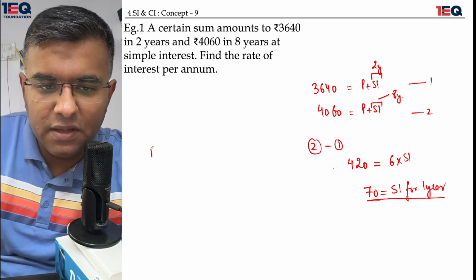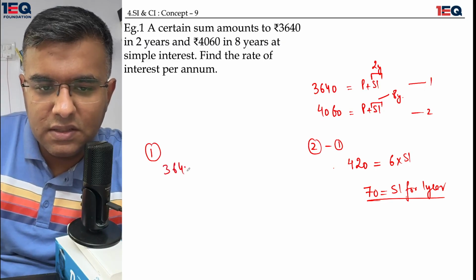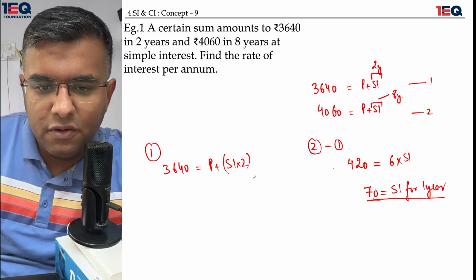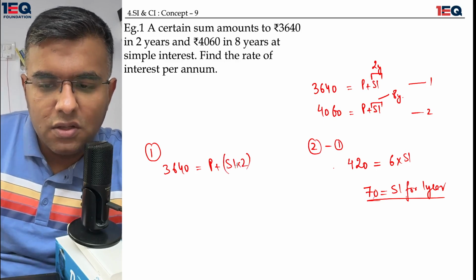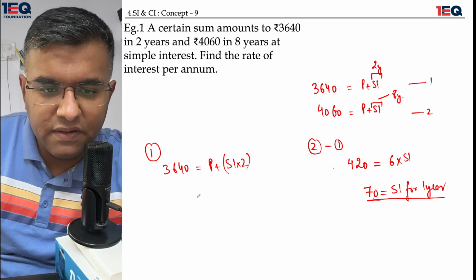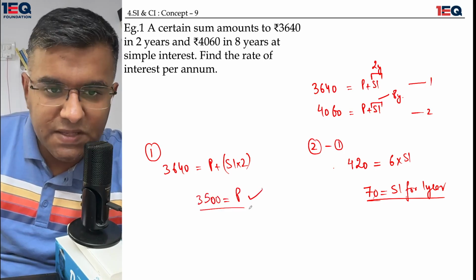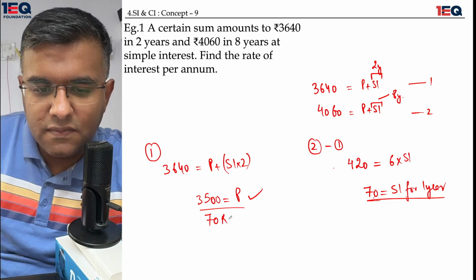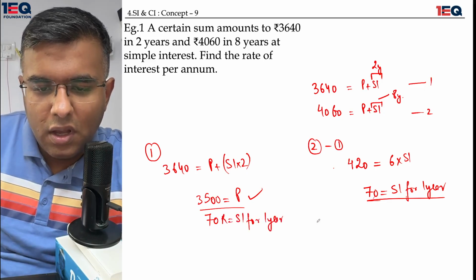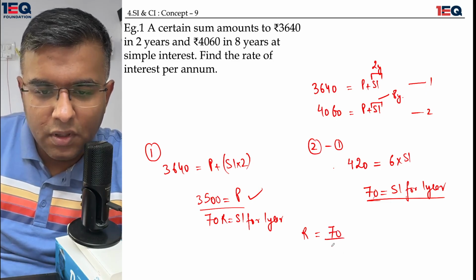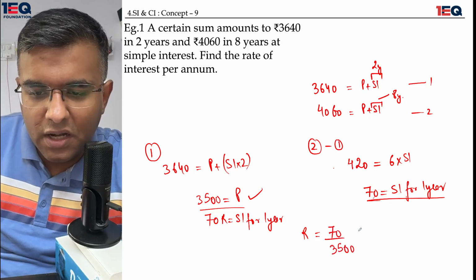If I apply the same thing in my first equation, that says 3640 is equal to principal plus SI for 2 years. The SI for 1 year is 70, for 2 years it's going to be 140. So 140 would be subtracted from the left hand side. It would give me 3500 as my principal. Once I have my principal with me, I can say that 70 rupees was the simple interest for 1 year. If I need to calculate the rate of interest, it can be calculated by the simple interest divided by the principal, and 1 year is in question, so I need not write 1 anywhere.